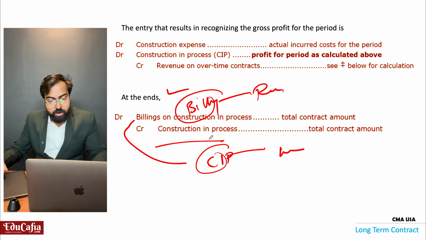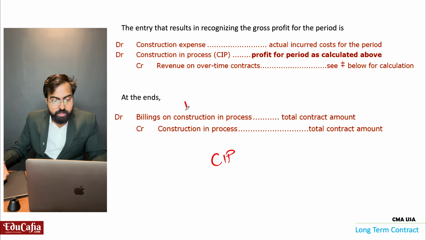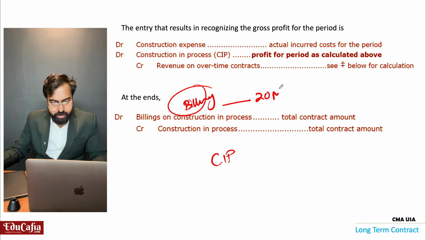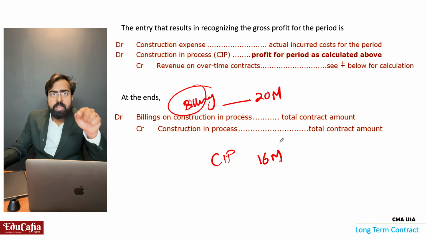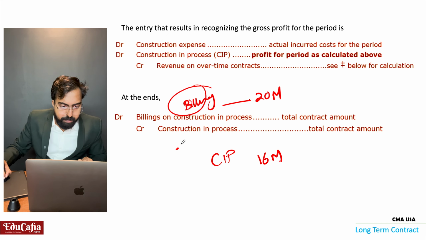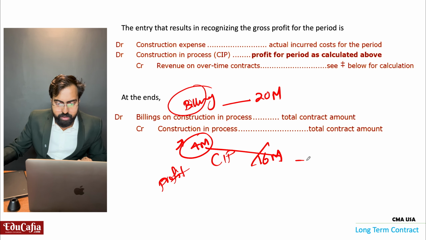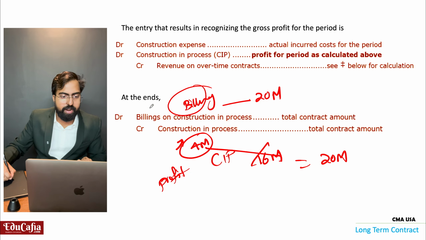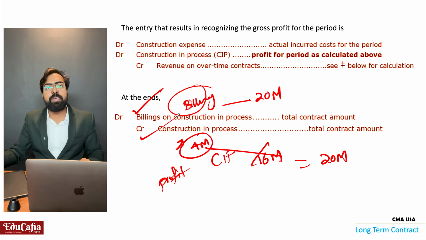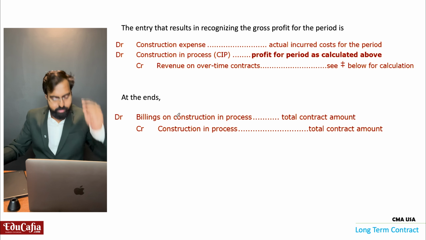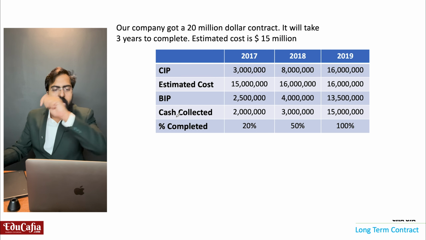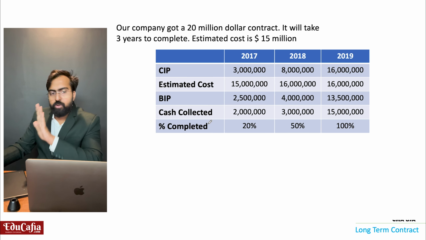But here we are going to close CIP with the billing. How is it possible? Billing will be 20 million, CIP will be 16 million. It is not possible, right? But here we already said, in CIP account we are going to add that 4 million profit also. Then this 4 plus 16 is equal to 20 million. Now it is okay, right? Billing and CIP will be equal. I know you are in confusion. I will show you an example, the same example, no changes in that.